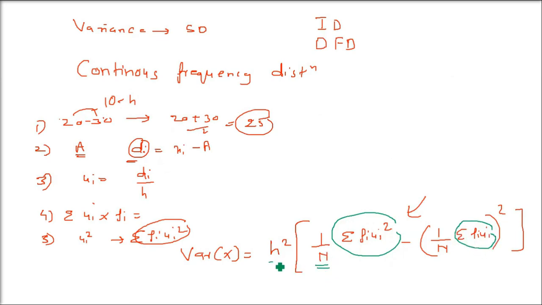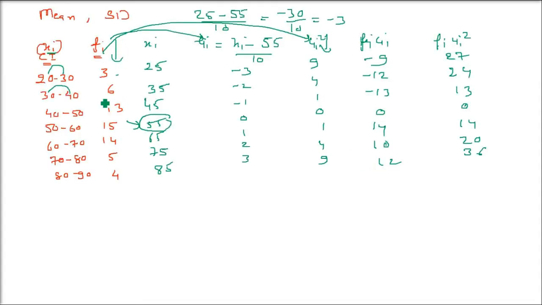Since the question is asking mean also, let me tell you about mean also. Then we'll find out the variance. This is the formula of variance. So N is what? Sigma fi. Just add each term of the second column, which is 60 in this case. Sigma fi ui. Now add this sixth column, sigma fi ui. So this will be 2, because negative and positive will make it 2. Now sigma fi ui whole square. Just add all these, sigma fi ui whole square. And that is going to be 134.